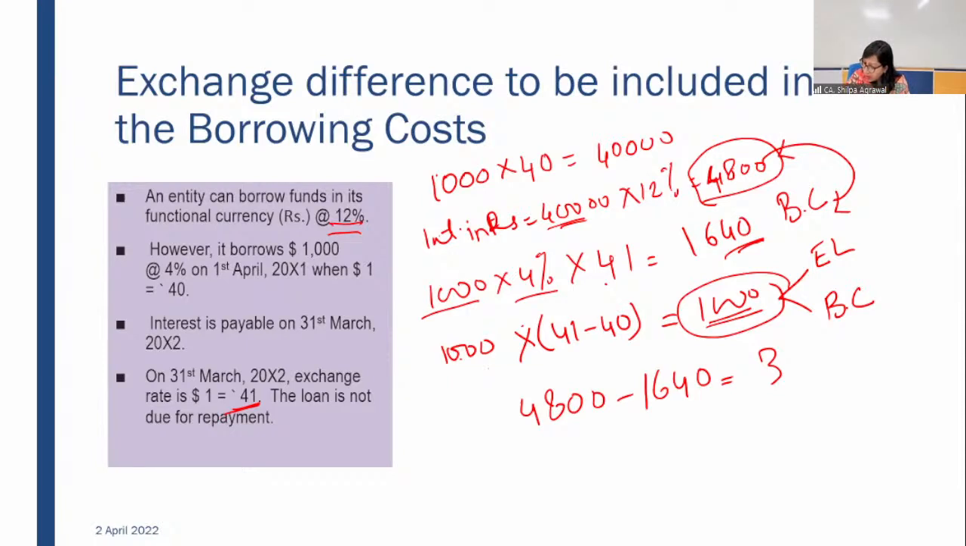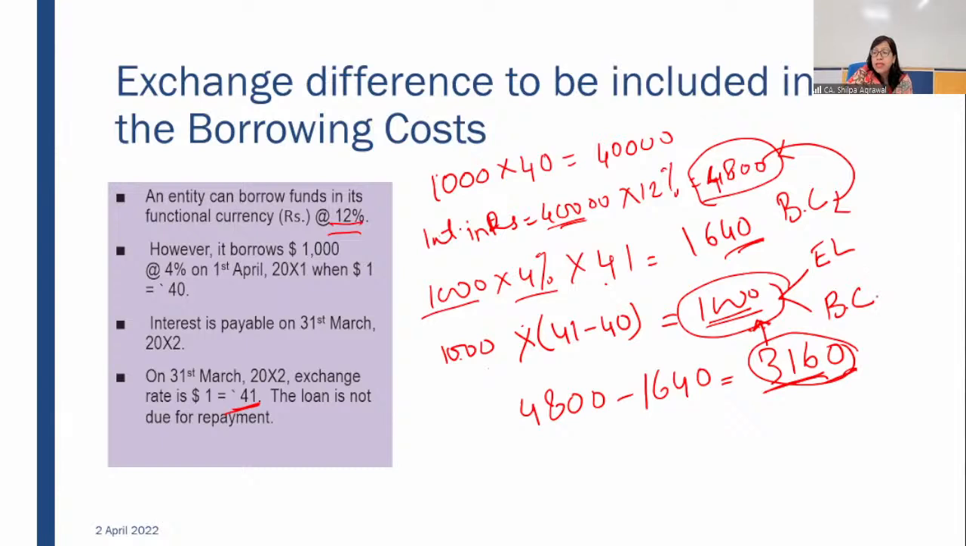So 4800 minus 1640 comes to 3160. But this 3160, the saving which you have made, is more than what you have incurred as exchange loss. Within that 1000 you have to bifurcate how much is exchange loss and how much is borrowing cost. But your saving in borrowing cost is 3160, which is much more than 1000. So you have to restrict this saving to the extent of this 1000.